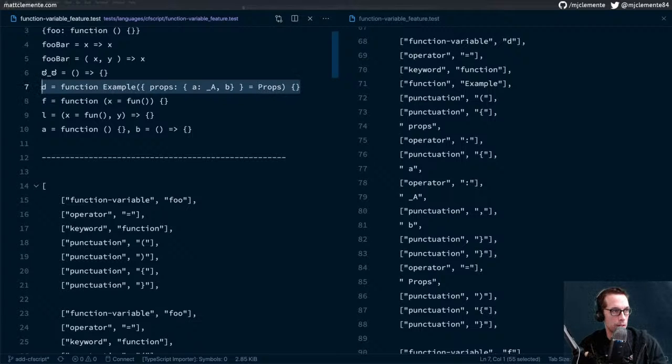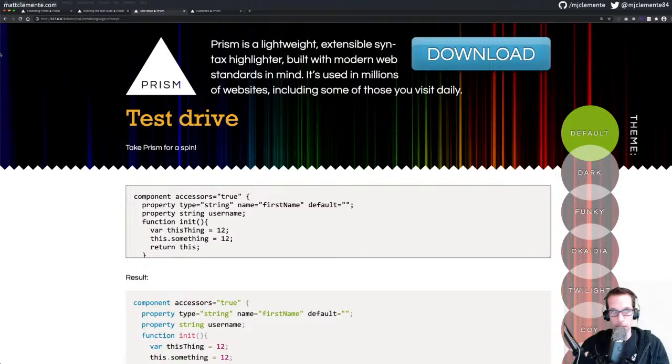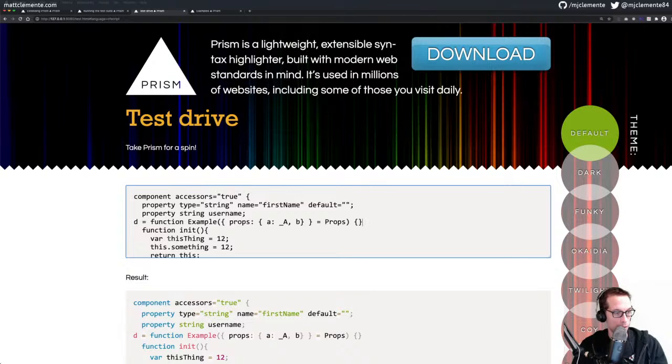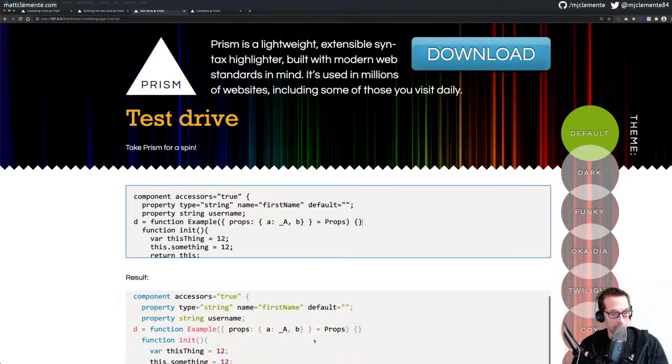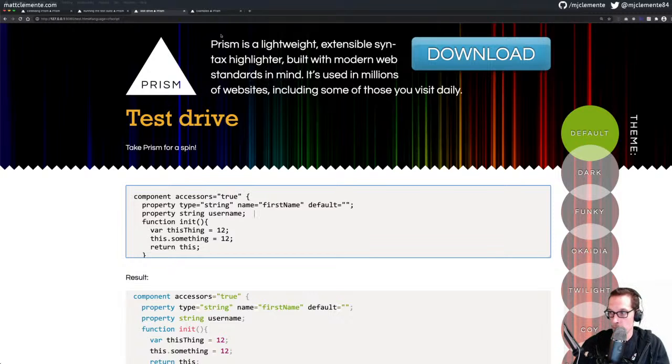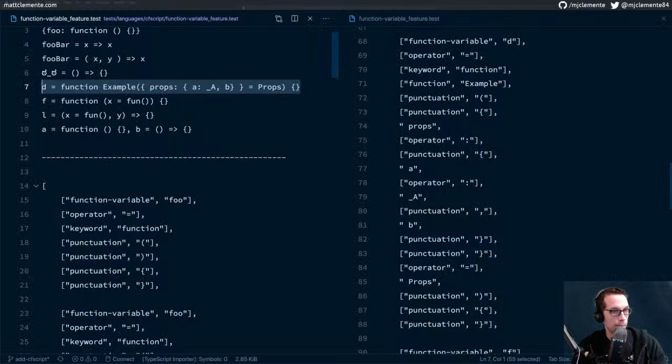If I copied this, let's just see. It's not going to be a common syntax in ColdFusion, obviously. But if we dropped this in here, d function equals example props, those are all fine. That's how I'd expect that to be highlighted, the function and the function. So you know what, it works for me.